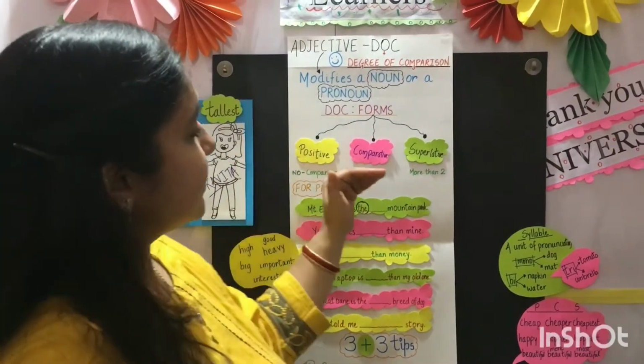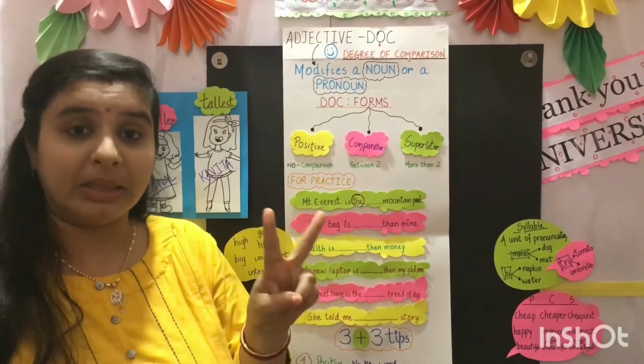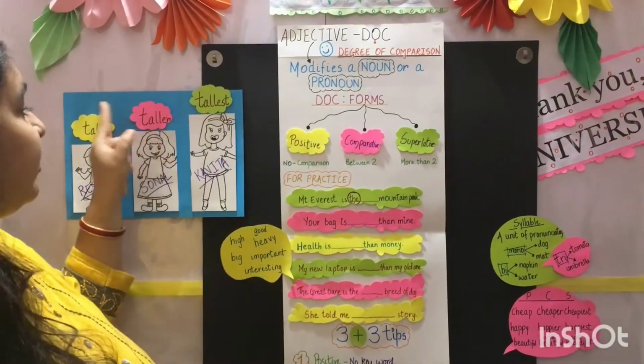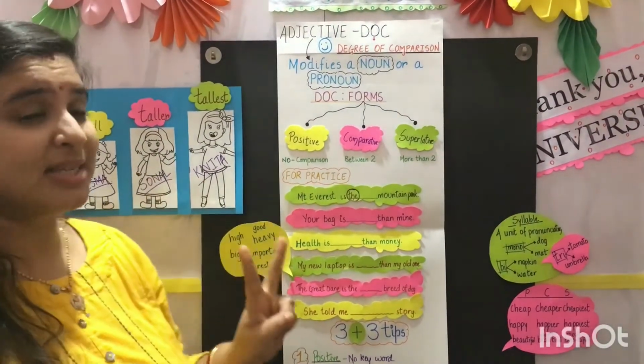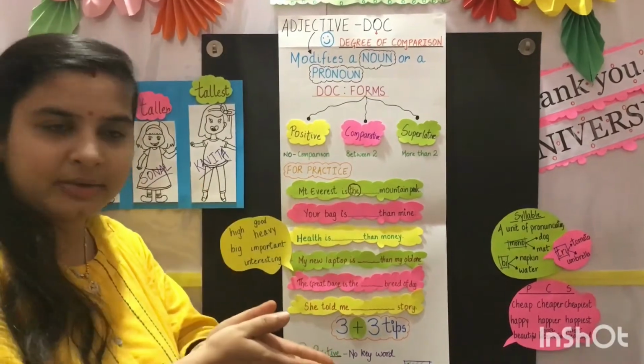And second is the comparative. In comparative, there is comparison between two people, two things. Sonal is taller than Reshma. That is comparison between Sonal and Reshma, and Sonal is taller than Reshma.